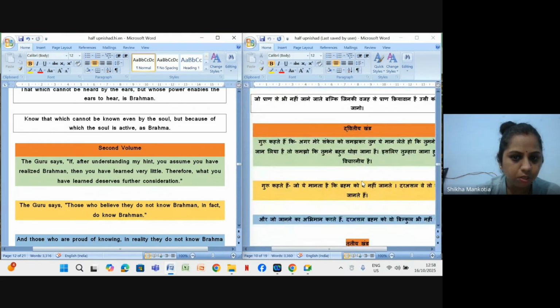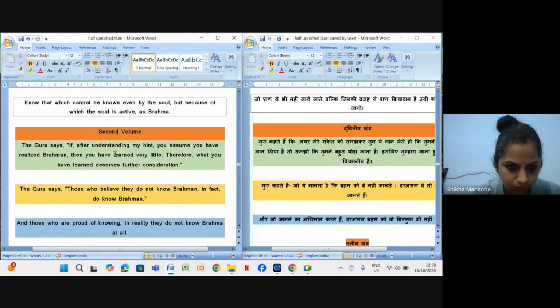Okay. So in the second section, Guru says, if after understanding my hint, you assume you have realized Brahm. So now Guru is telling them, whatever I have taught you till now, if you got my hints and you assume you have realized Brahm, then you have learned very little. Therefore, what you have learned deserves further consideration.